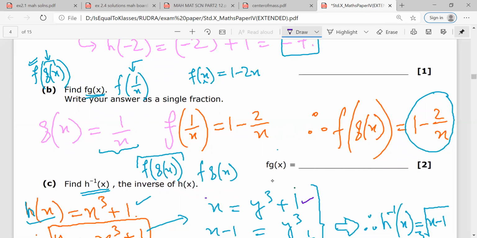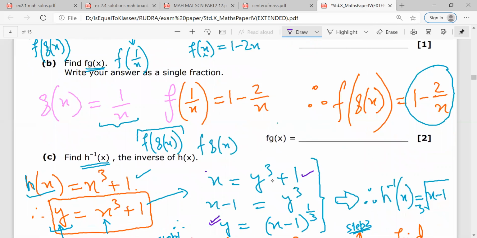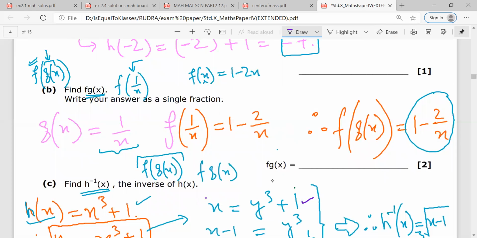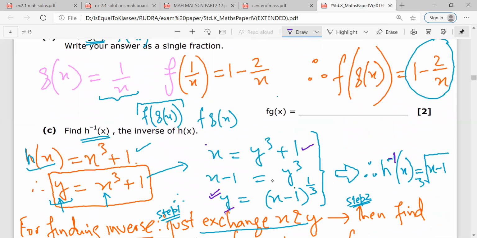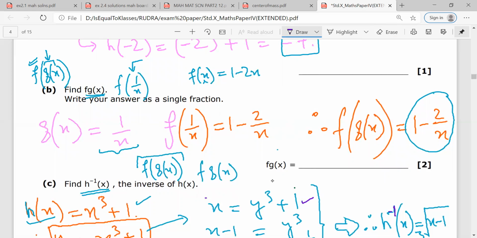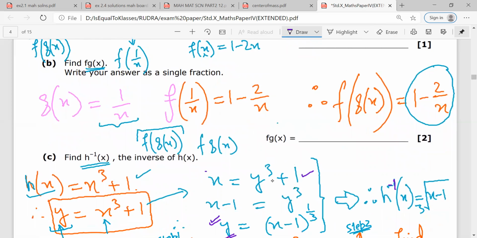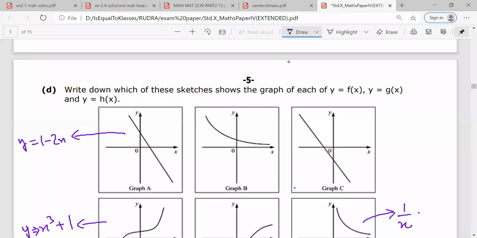So that is why this minus 1 goes this side, and y is equal to (x minus 1) raised to power 1 by 3. So your final answer would be h inverse x, because now this is the inverse function. H inverse x is the third root of x minus 1. Any doubt? No, sir.